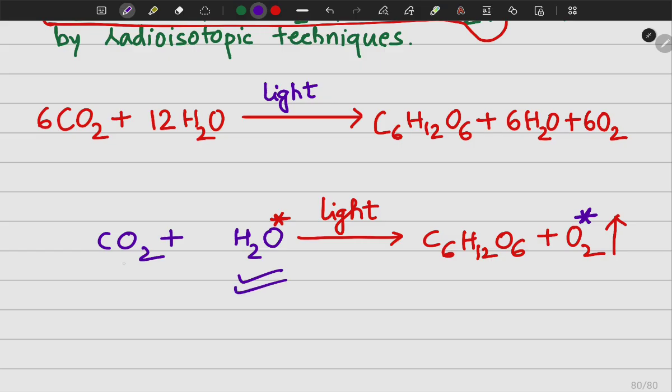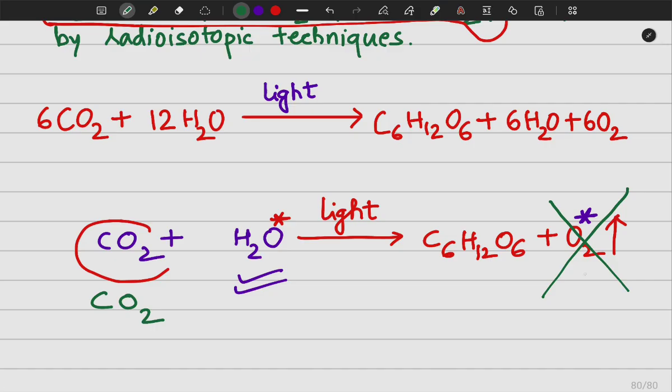If the oxygen from CO2 was being liberated, then we would not find the radioisotopic oxygen to be released in the photosynthesis process. Then the normal oxygen would be released because we are using a normal CO2. The oxygen in the CO2 is the normal, which is not radioisotope. So that normal oxygen would be released, right?